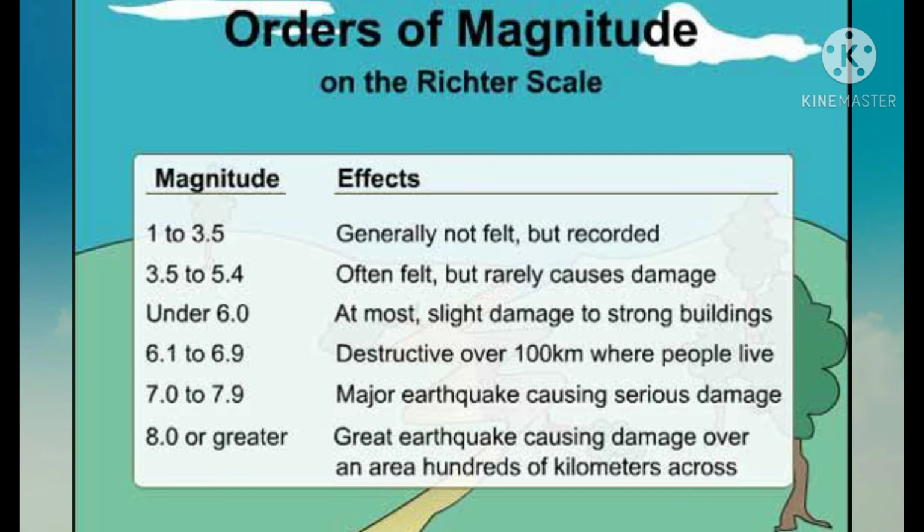If the Richter scale records between 6.1 and 6.9, those types of earthquakes can be destructive in areas up to about 100 kilometers from the epicenter.